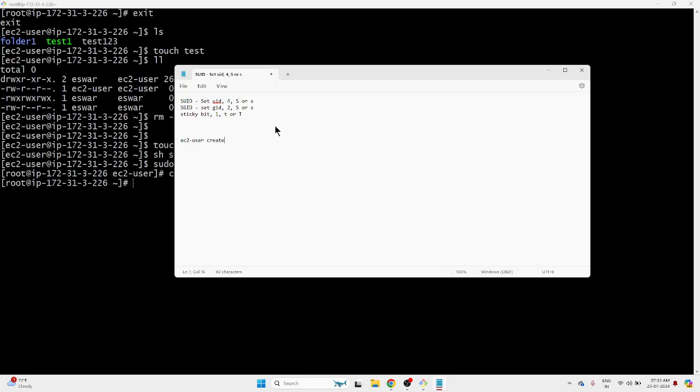Even though test user is executing it, the Linux server thinks it is EC2 user doing it, as if the owner is doing it, not some other random user.